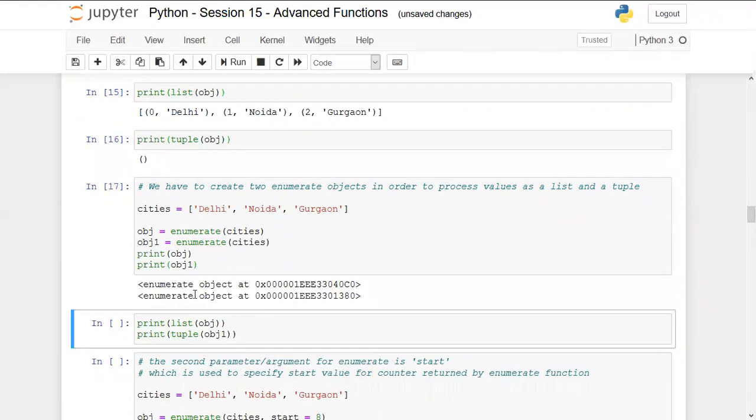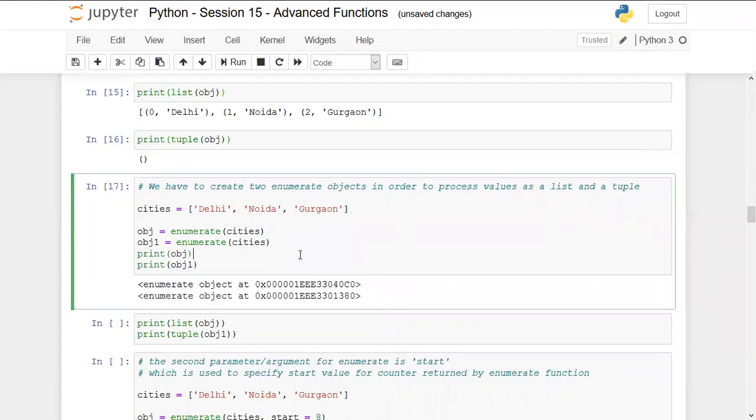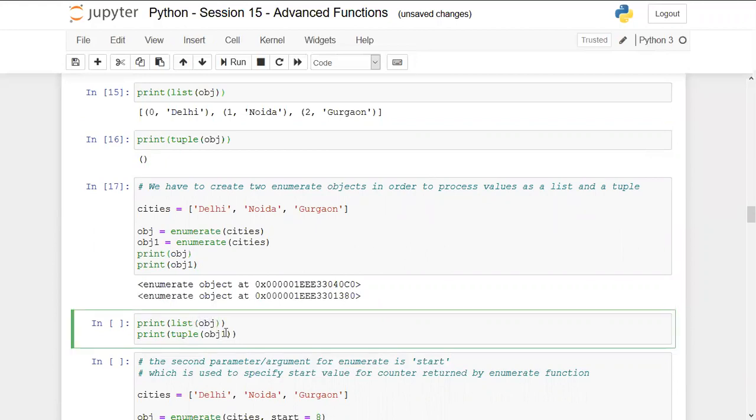These two enumerate objects have been created, and the addresses of these enumerate objects are different. So these are two different enumerate objects, which we can now consume. obj I'm consuming to create a list, however obj1 is being consumed to create a tuple. Let me run this.